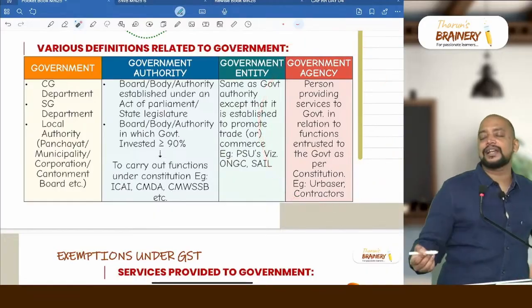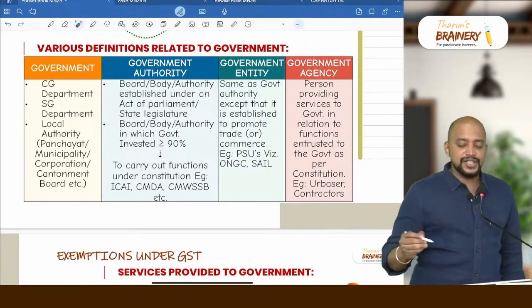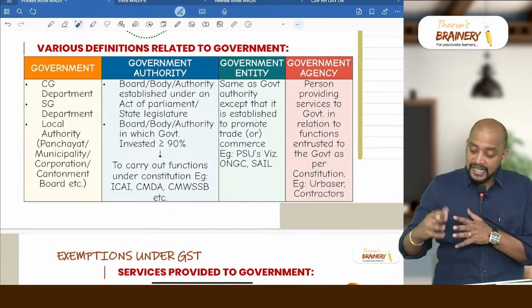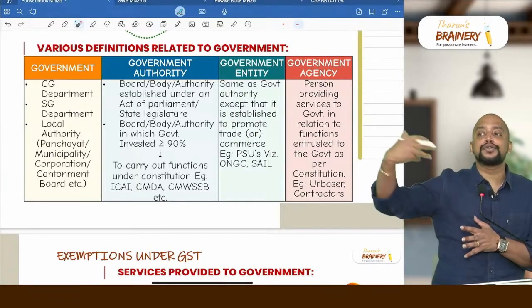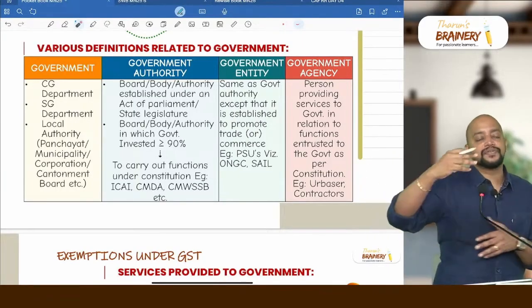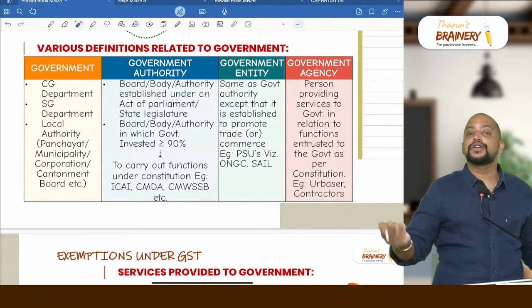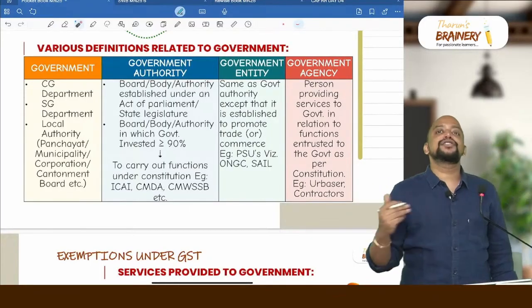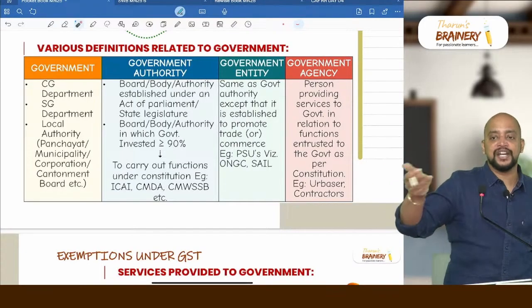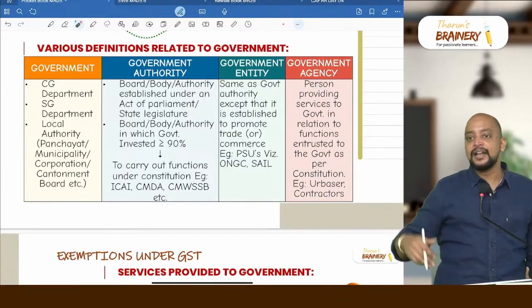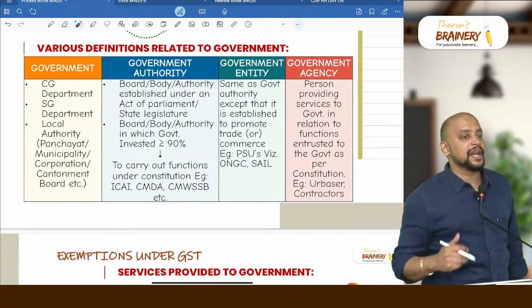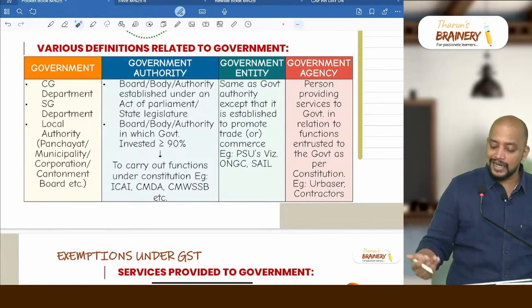Government agency, like that one word is there. Government agency means the one who is providing services to government. Government is required to do certain activities. They will outsource. For example, it is a job of the government to lay down the road, but they will be giving it to contractors to lay down the road. It is a job of the government to do the solid waste management, cleaning the garbage, etc. But they will outsource it to some private companies. So that will be coming under government agency.